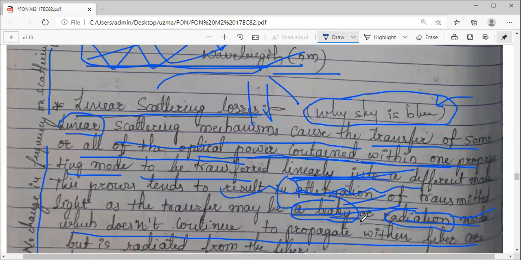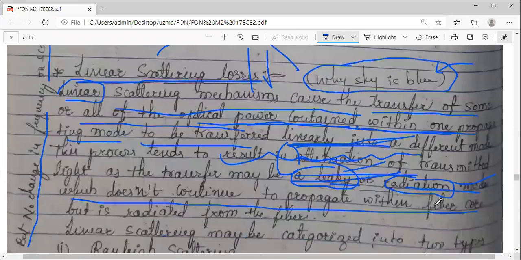But otherwise, if it is not a guided mode, if it is a leaky mode or radiation mode, it will not continue to propagate within the fiber core, but is radiated out of the fiber in the form of a loss.